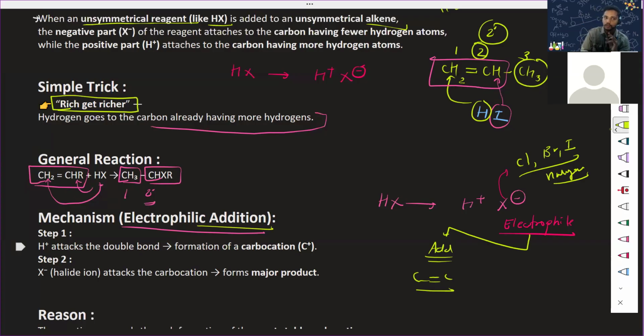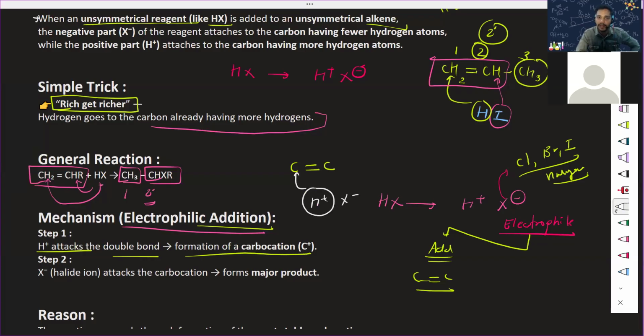First, H plus attacks on the double bond, with formation of a carbocation. So for example, this double bond is there, and now you have H plus and X minus. The H plus will attack on this part, and this forms the carbocation. Cation means positive charge, because hydrogen is getting attached over there.